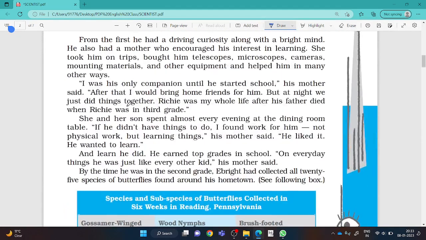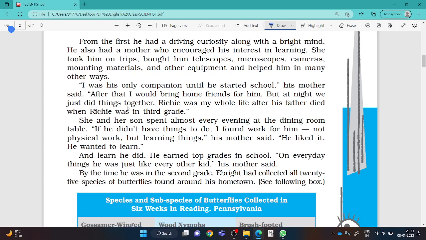Always remember, dear students. From the first, he had a driving curiosity. Always remember, everyone, that if you have a driving curiosity, if you have eagerness to do something, you can be a great and a highly successful person in your life. Along with a bright mind, Richard Ebright had a driving curiosity also. He had a mother, always remember, if you can underline this line, who encouraged his interest in learning. She took him. Always remember how she helped. This is the answer to the question, how did his mother help him in making him a scientist?